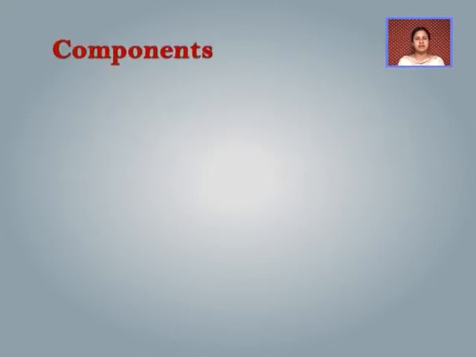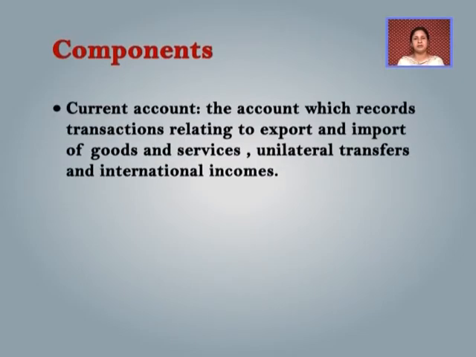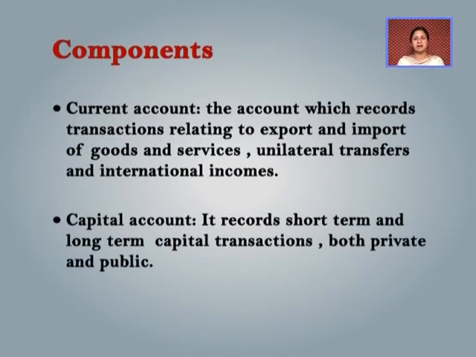There are basically two main components of the balance of payments, that is the current account and the capital account. Current account is that account which records the transactions related to the import and export of goods and services, unilateral transfers and the international incomes. On the other side, the capital account is that record which gives us a record of short-term and long-term capital transactions, both private as well as public. Both these things will be recorded in the capital account.